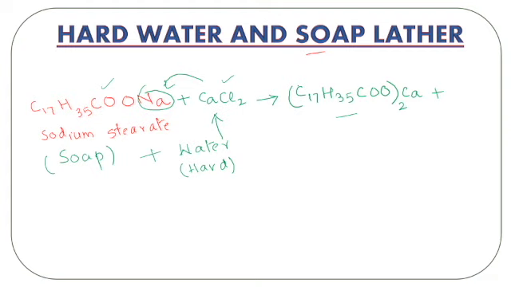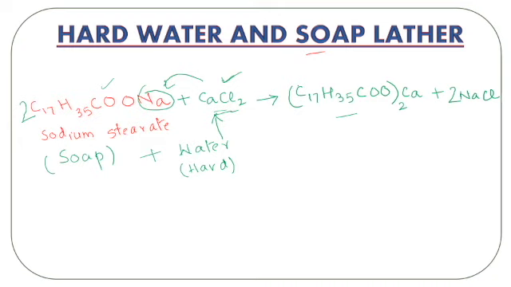Okay, and besides this, what else do we get? We get NaCl, right? Because the sodium comes out and combines with the chlorine. So if I try to balance the equation, this is the balanced equation. So what is happening over here? A sample of hard water is taken, and that hard water is containing calcium chloride over here. It can also contain magnesium chloride, magnesium bicarbonate, or either of the nitrate salts. Or it can have sulfate also of calcium or magnesium. So in all the cases, such a reaction will take place.